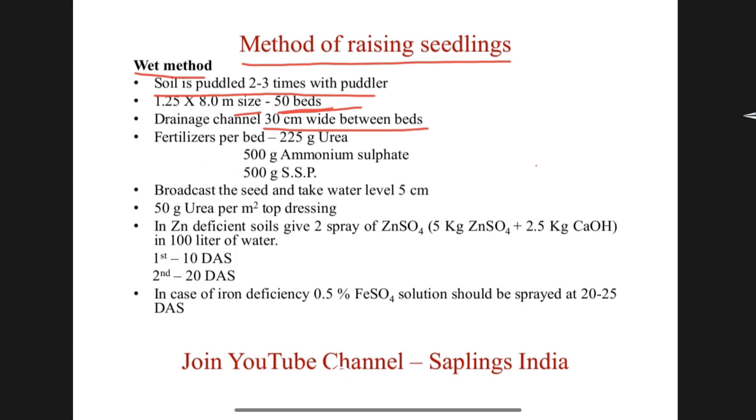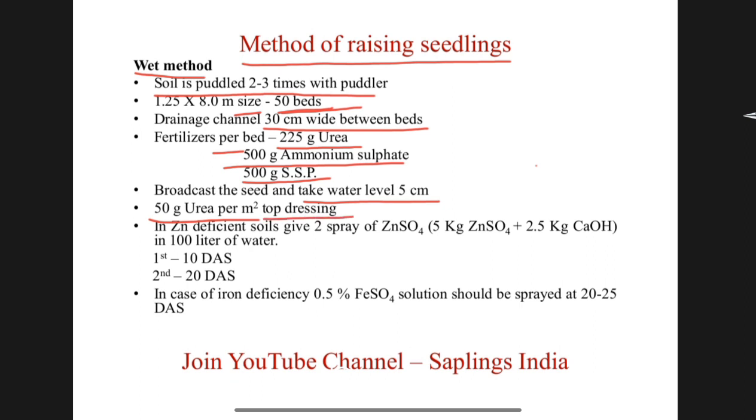Fertilizer per bed: 225 gram urea, 500 gram ammonium sulfate and 500 gram single superphosphate are helpful in raising seedlings. Broadcast the seed and keep the water level at 5 cm. 50 gram urea per square meter is top dressed.